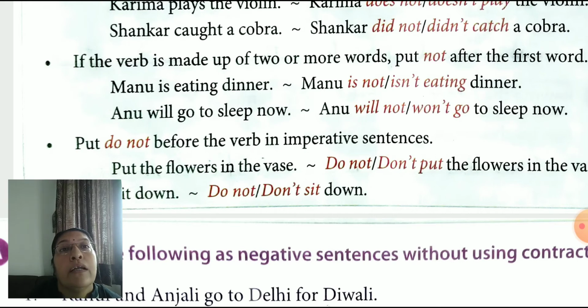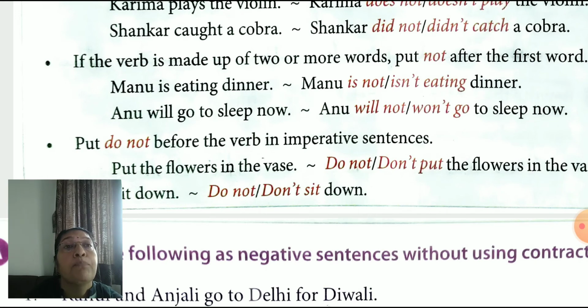Okay. Next rule. Put do not before the verb in an imperative sentence. I explain now. An imperative sentence expresses a command, order, or request. Please give the glass of water. To whom do we say it? You. So understand, here the subject is you.